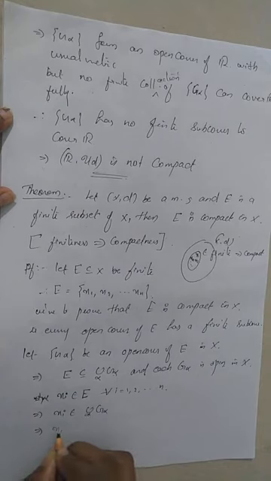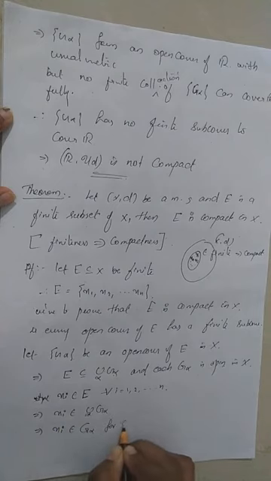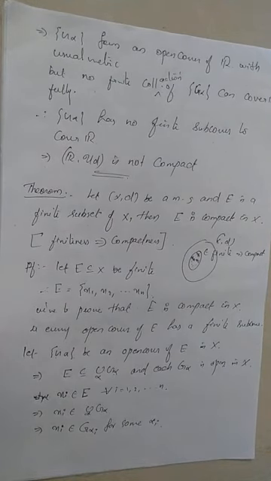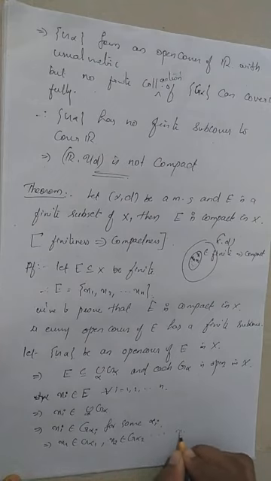So, which implies Xi belongs to G alpha for some alpha. So, I take Xi belongs to G alpha i for some alpha i. Okay. Which implies x1 belongs to G alpha 1, x2 belongs to G alpha 2, etc., xn belongs to G alpha n.